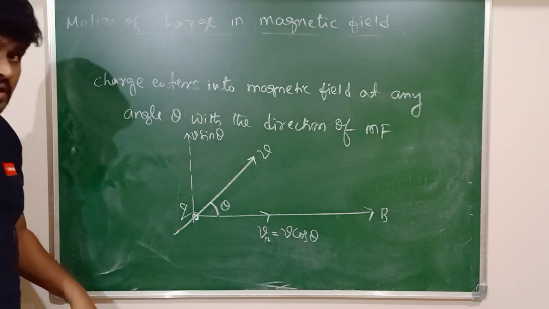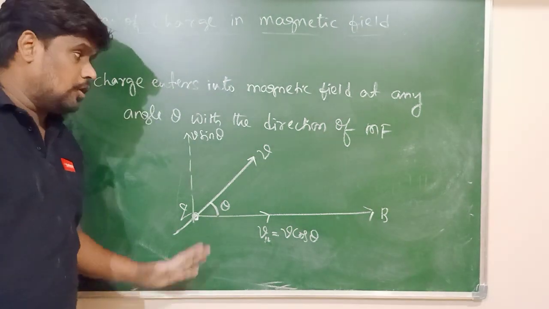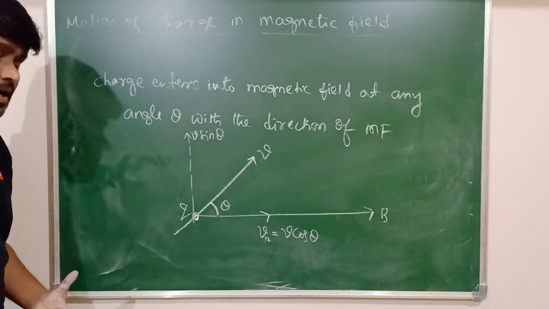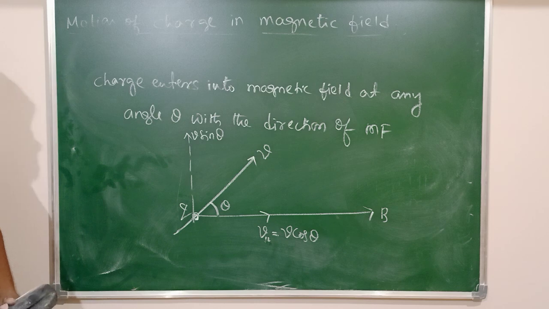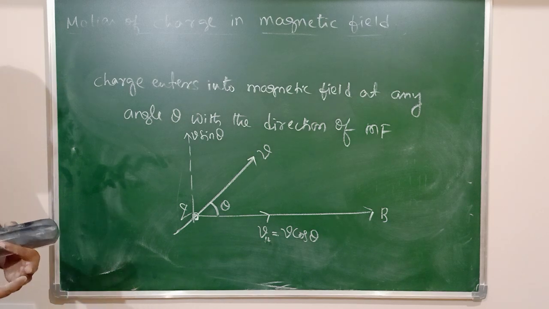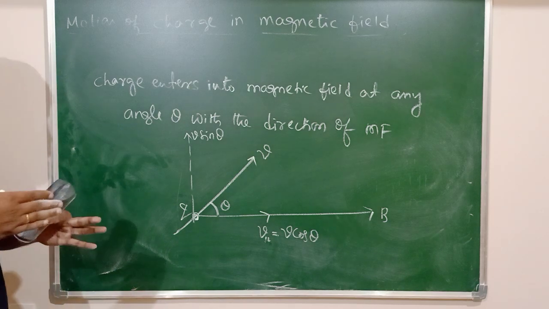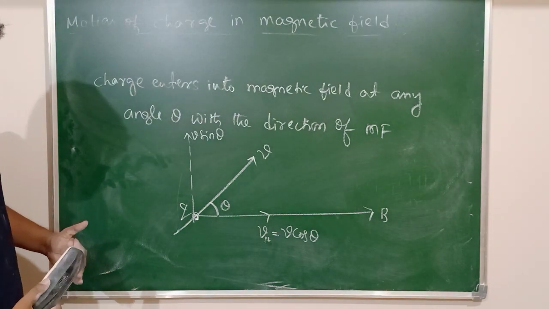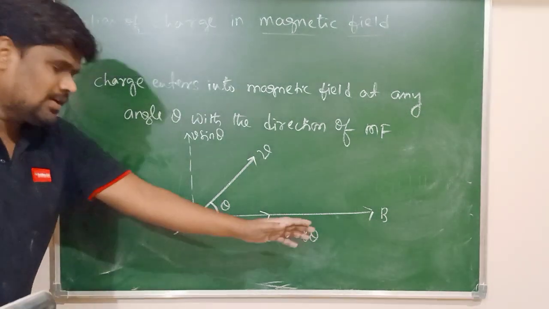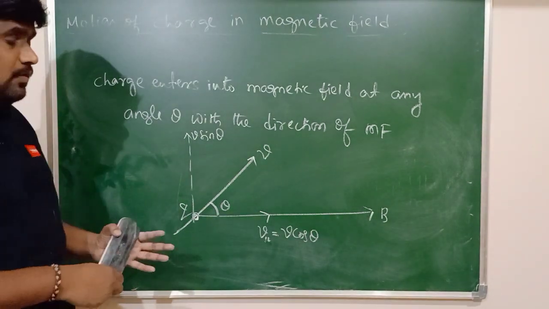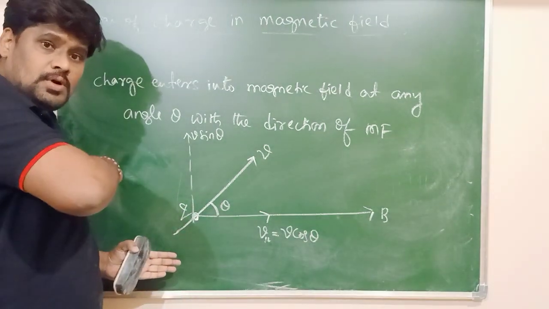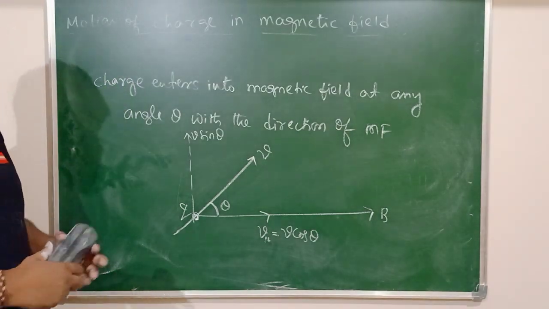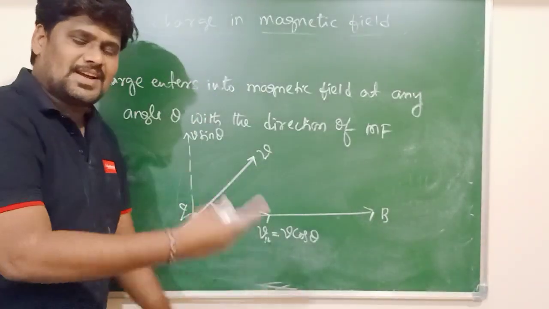Concentrate here. The charge is simultaneously acted upon by two velocities. Which means simultaneously the charge is going to have two kinds of motion. One kind is horizontal motion: V cos theta will make the charge move in a straight line. Simultaneously, V sin theta will make the charge move in a circle.